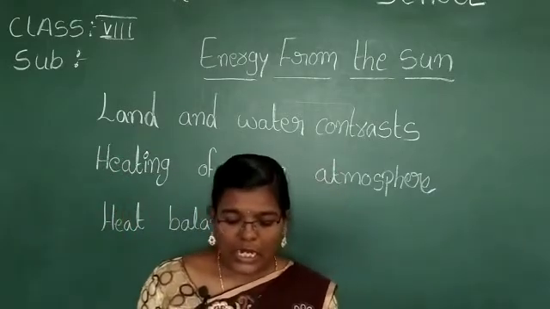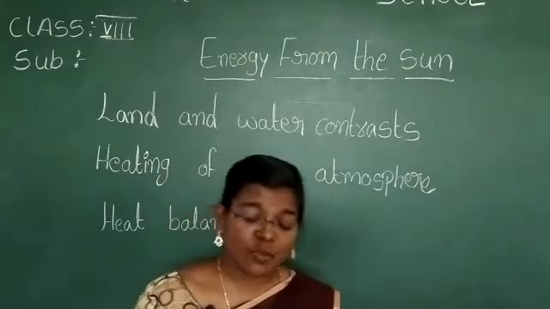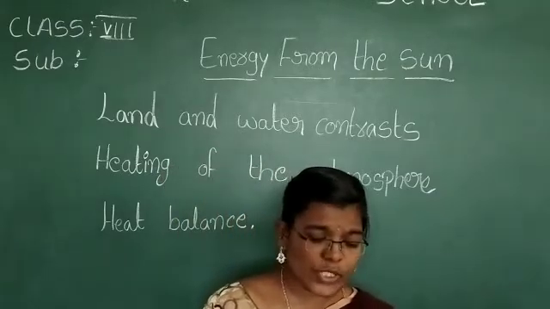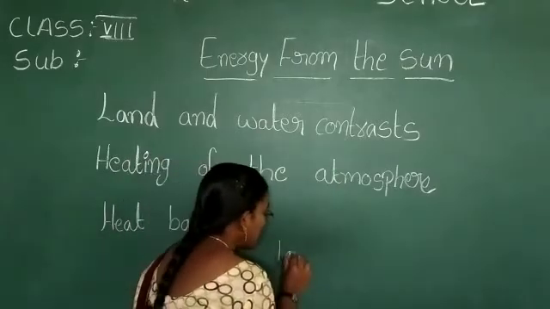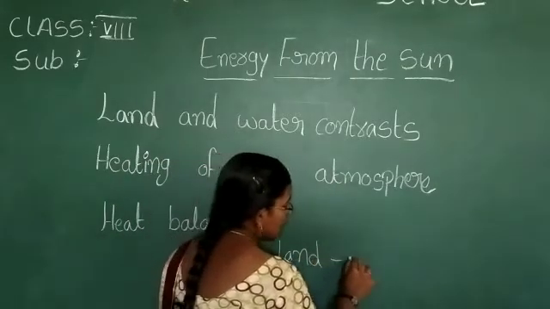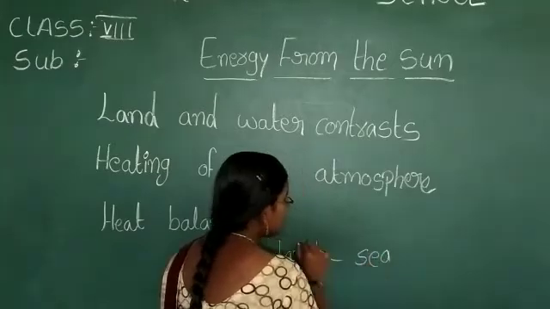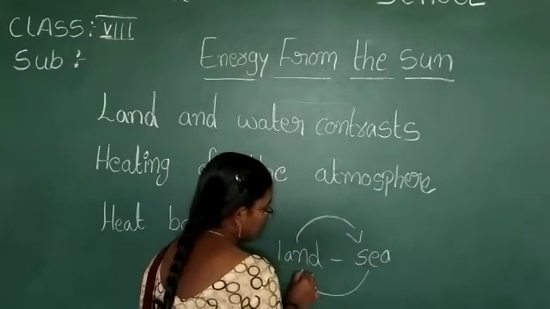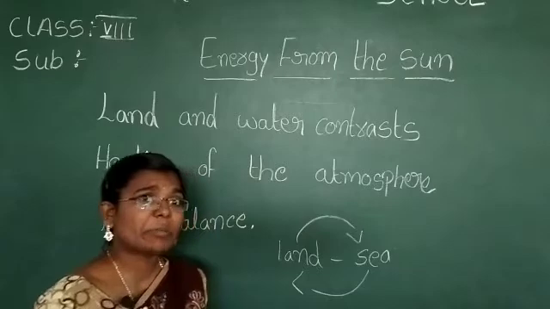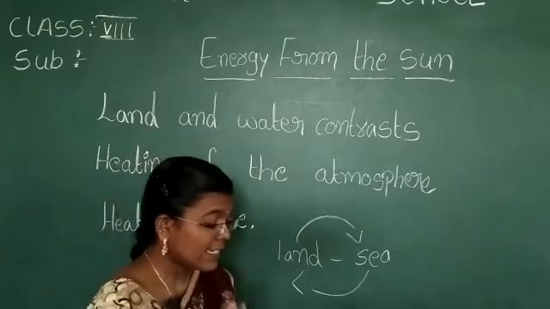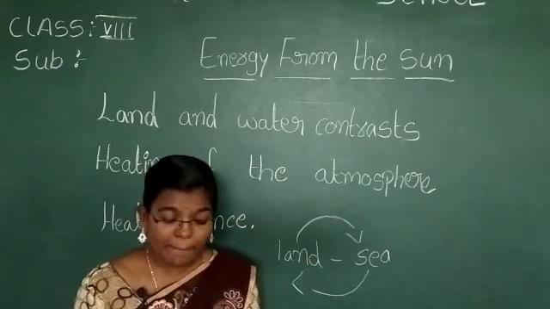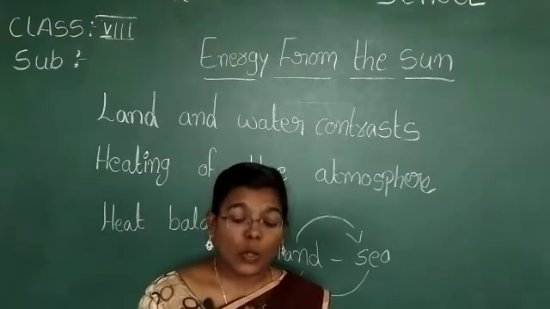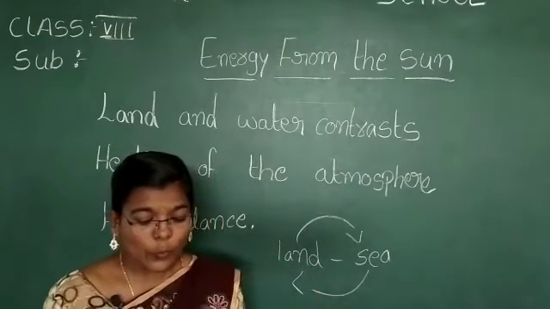Land and water contrast. The distribution of heat over land and the ocean is quite different and varied. From land to sea, there is a variation in heating. This will be very clear if you record the temperature of different places over different continents and oceans.